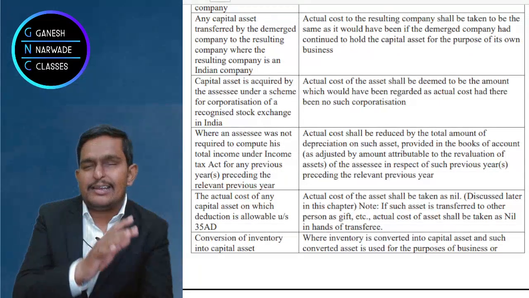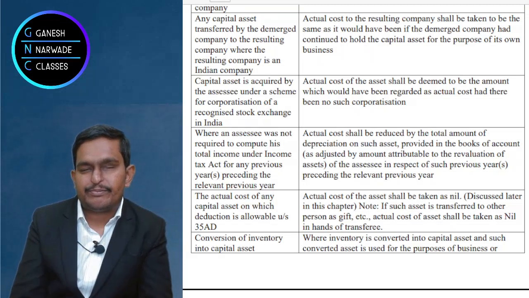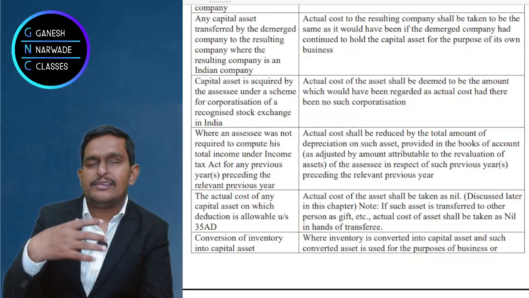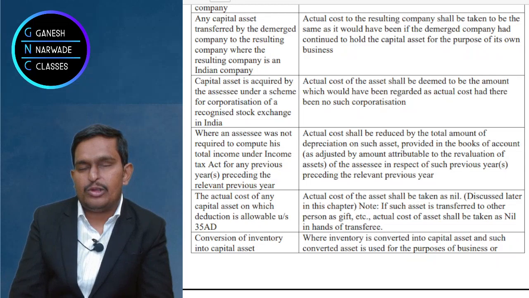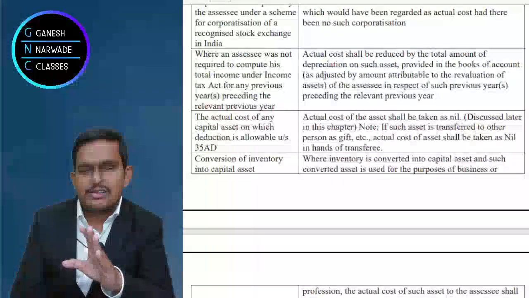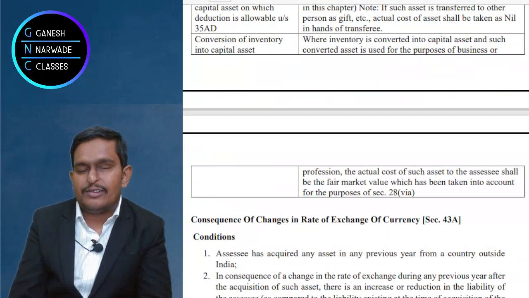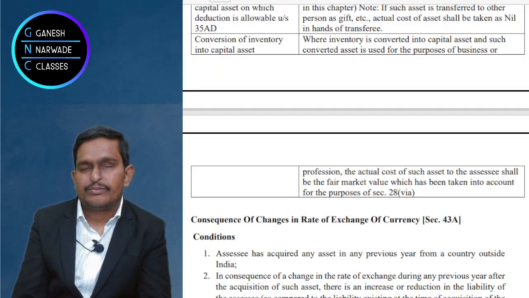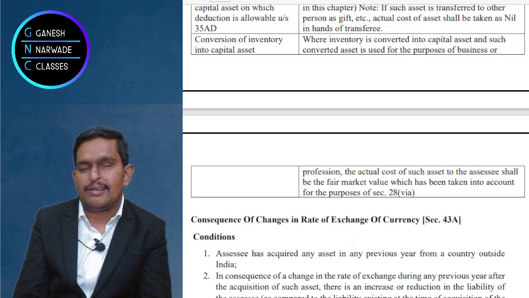Suppose for a real estate agent, a building is stock in trade, inventory for him. But some assets they were not able to sell, or sometimes he felt that he would use a building as his office. So he converted the inventory to a capital asset. Whatever the fair market value on the date of converting to capital asset, that will become the actual cost, and he can claim depreciation on such building later on. Clear to all of you? Yes or no? I gave a similar example with jewelry also.